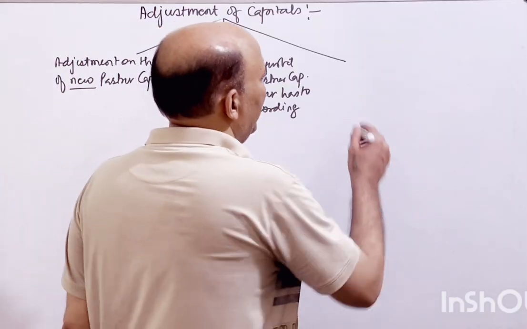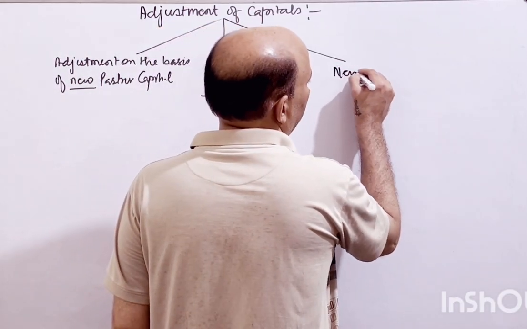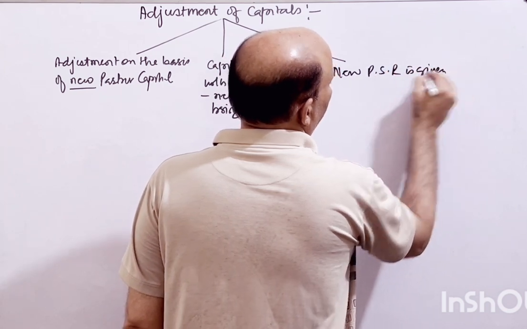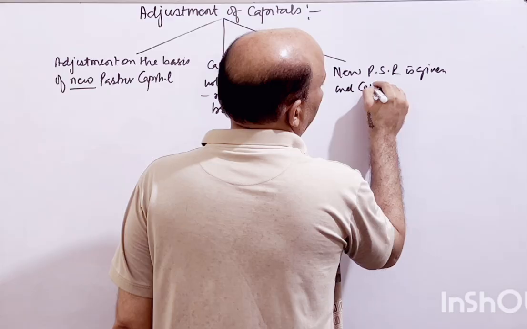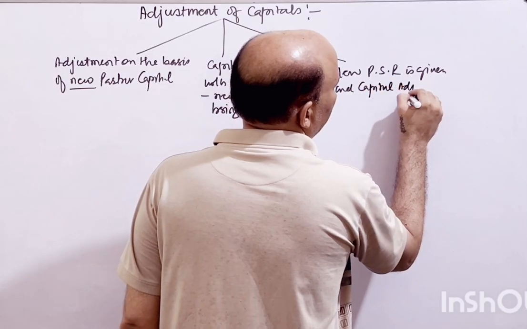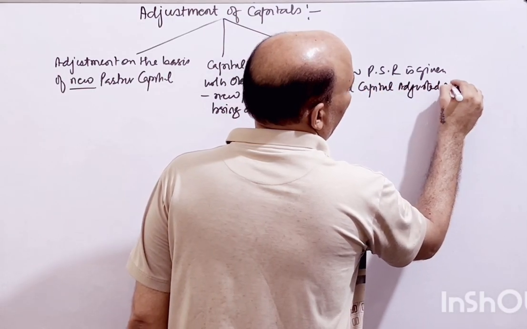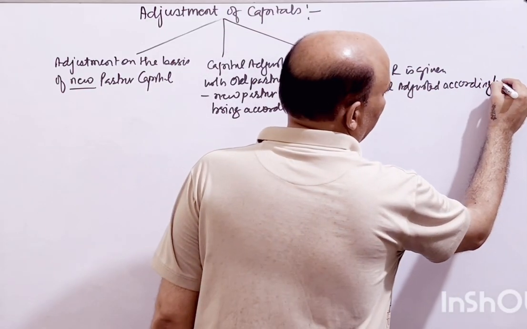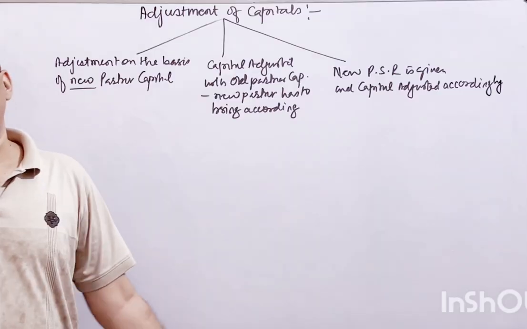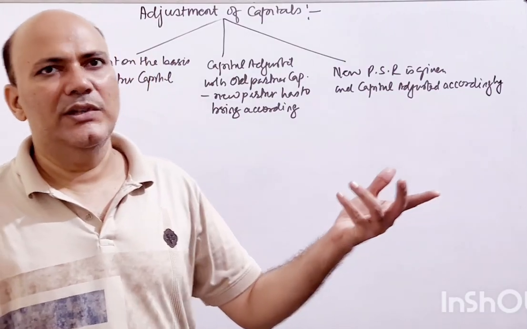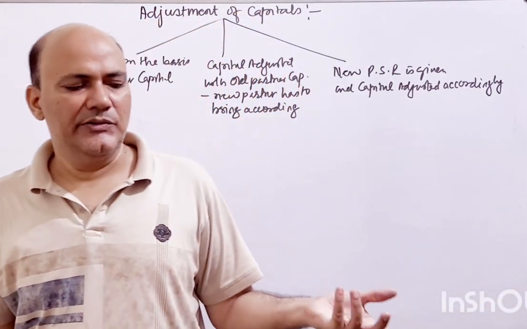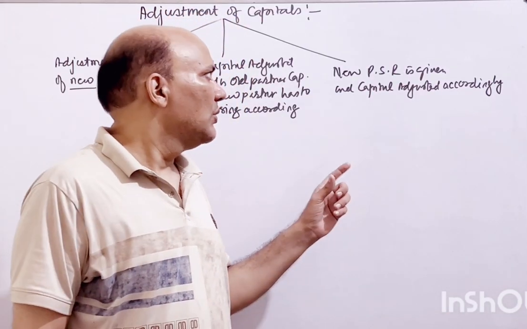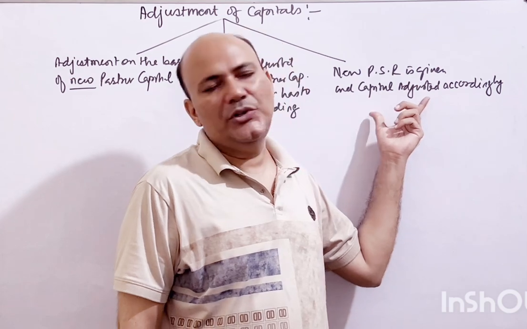And the third is profit sharing. New profit sharing ratio is given, new PSR is given, and capital adjusted accordingly. ठीक है जी, इसमें क्या होता है, the new profit sharing ratio for all the partners is given, and whatever the investment has been done by the partners as capital in the firm is going to be as per the new profit sharing ratio.